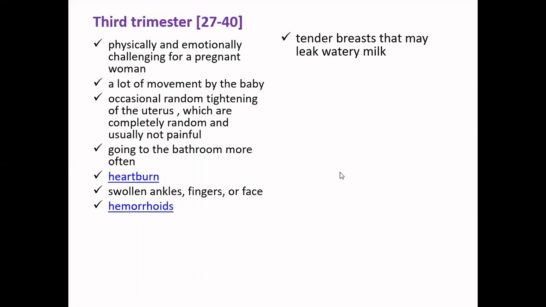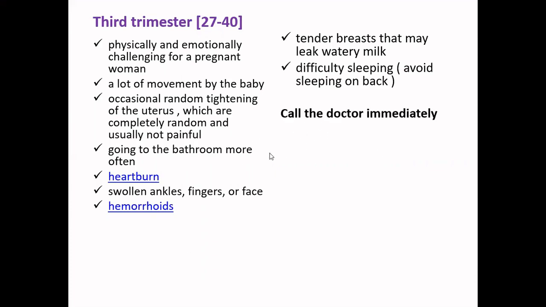The woman may also encounter tender breasts that may leak watery milk, so at times there is a discharge from the breast in this phase. A woman may find difficulty sleeping, and try to avoid sleeping on your back. It's always a better practice to sleep on one side rather than on your back.